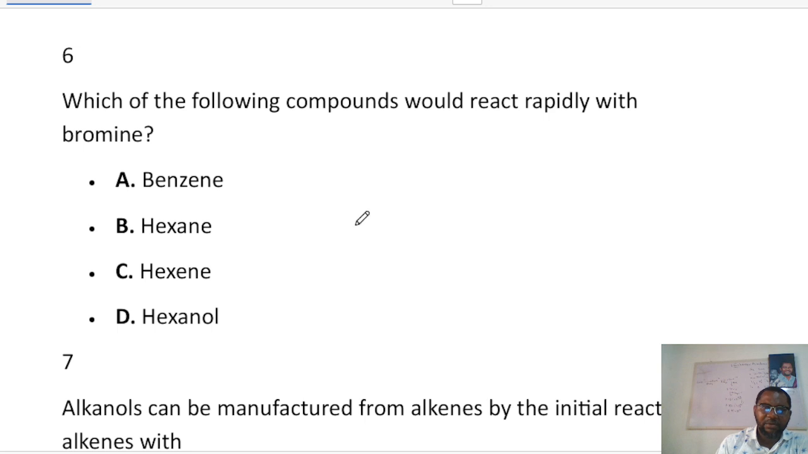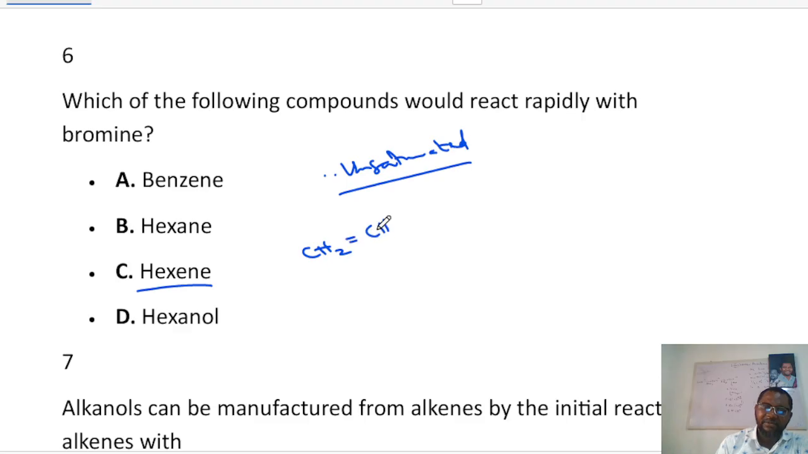Now, a compound that will react rapidly with bromine, these are all organic compounds, so they will be unsaturated compounds. And the reason is because bromine can easily add to a double bond. So the answer is hexene. And this is what it looks like. Let me say I have, this is hexene.